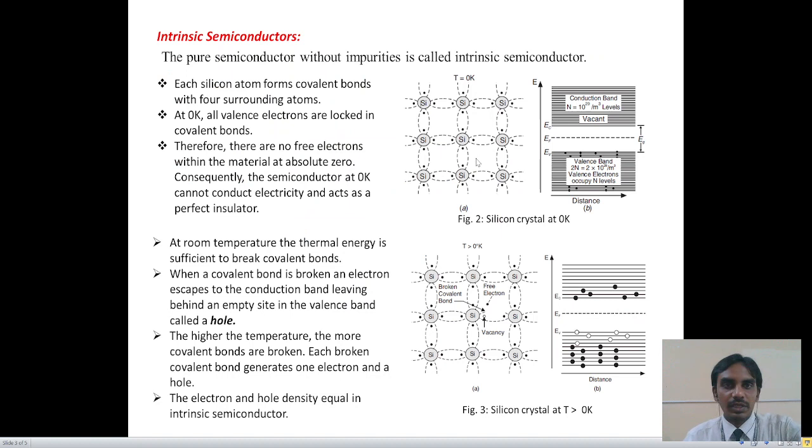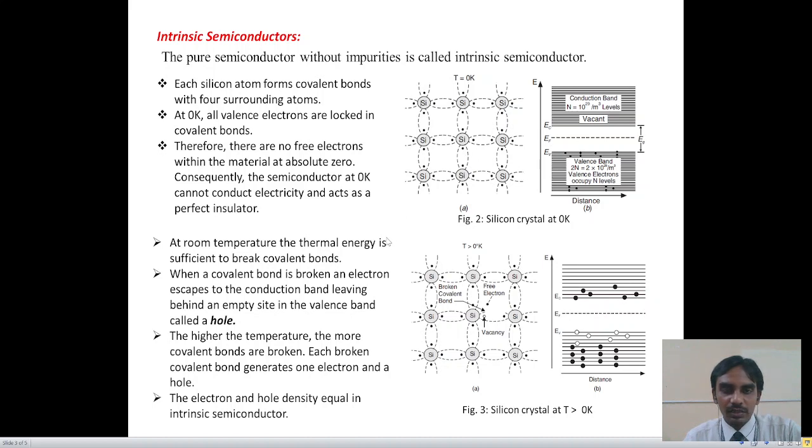Coming to the intrinsic semiconductors, the pure semiconductor without impurities is called an intrinsic semiconductor. For example, silicon and germanium. In the case of a silicon crystal, each silicon atom forms covalent bonds with four surrounding silicon atoms. At 0 Kelvin temperature, all the valence electrons are tightly bound with the silicon atom. Therefore, there are no free electrons within the material at absolute zero. As a result, the semiconductor at 0 Kelvin cannot conduct electricity across the material and acts as a perfect insulator.